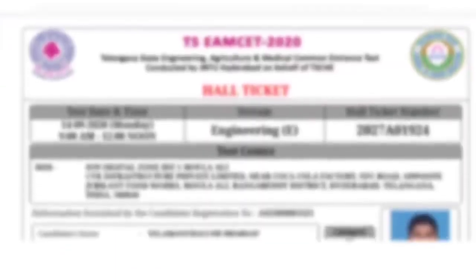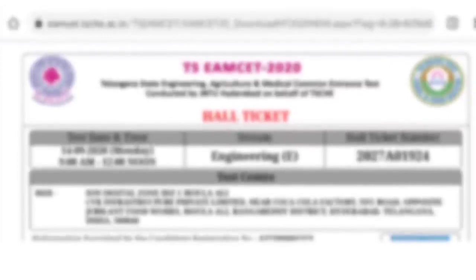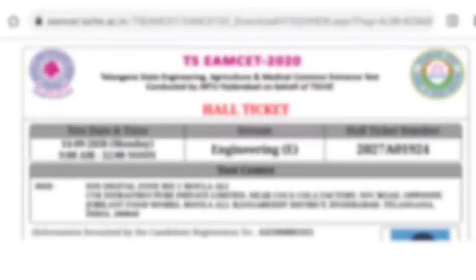So here you go. Test date and time is 14th September Monday. It is morning shift, that is 9 a.m. to 12 p.m. Stream is engineering and it is the hall ticket number. And if you go to the center, it is Ion Digital Zone Maulali.